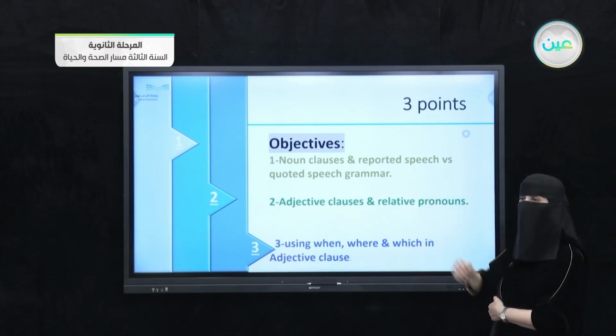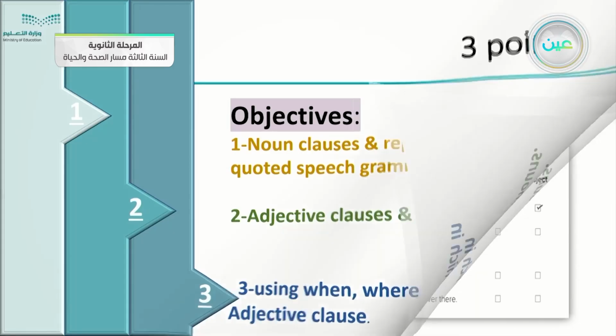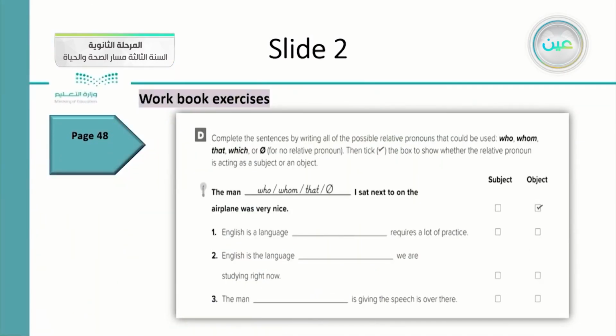Now we will go to apply the grammar inside this slide, number 2. Okay, look at the example here. Number 1, complete the sentences by writing all the possible relative pronouns. They tell you which one is suitable or possible for this sentence. That could be used, maybe some of it have who, whom, that, which, or you can omit the relative pronoun.